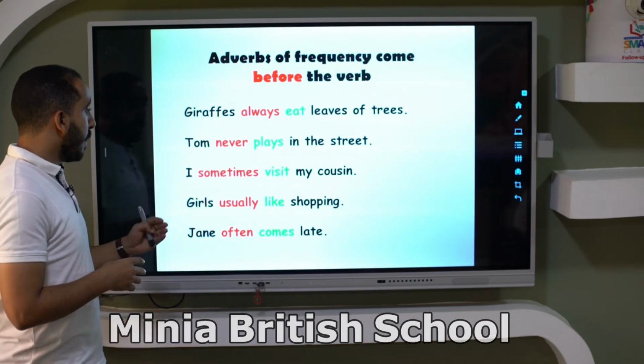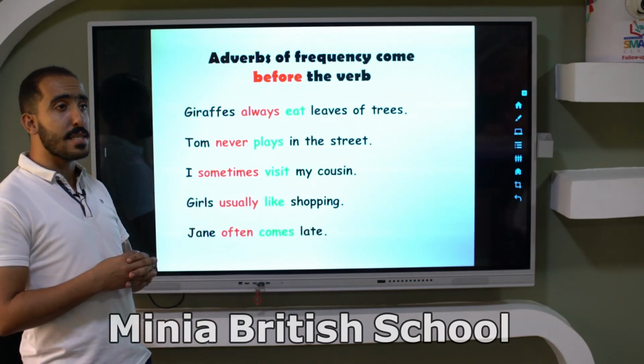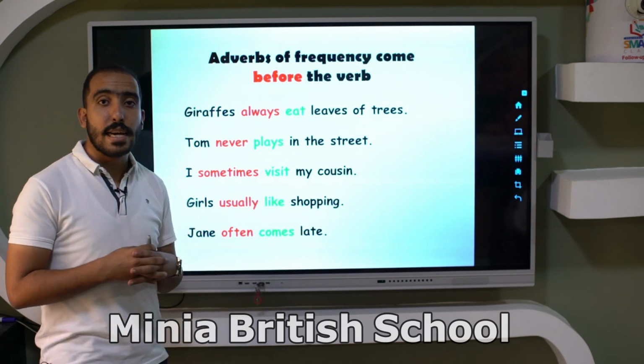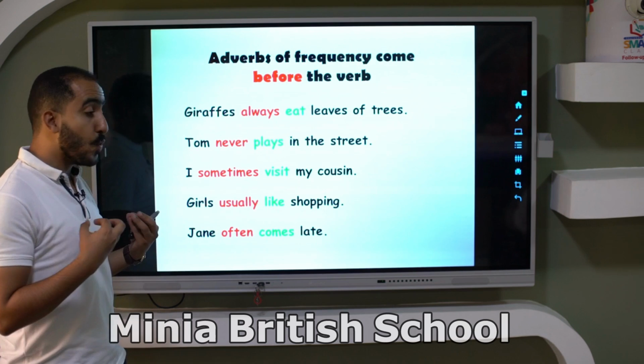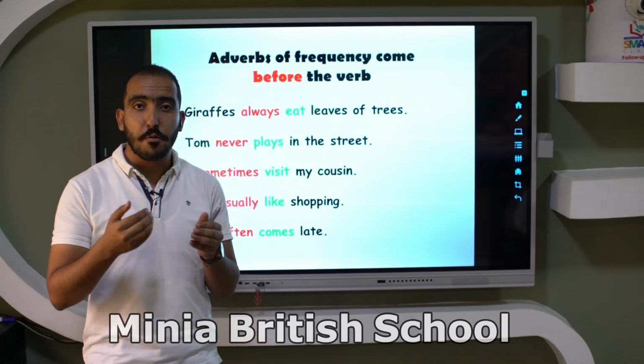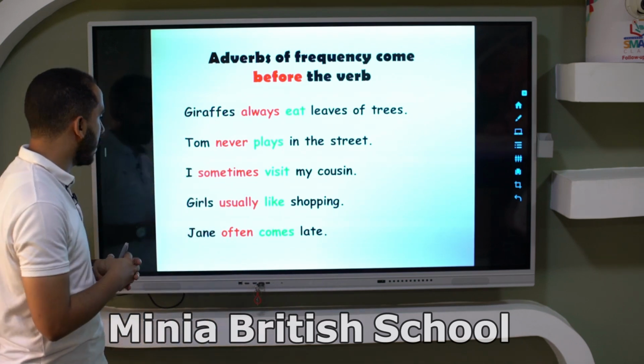Excellent. Good job. I sometimes visit my cousin. The verb here is visit. And the adverb of frequency is sometimes. Excellent. Did we put the adverb of frequency before the verb or after the verb? Before the verb. Well done.